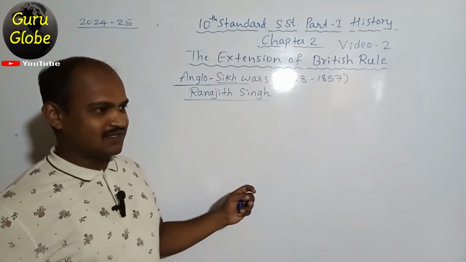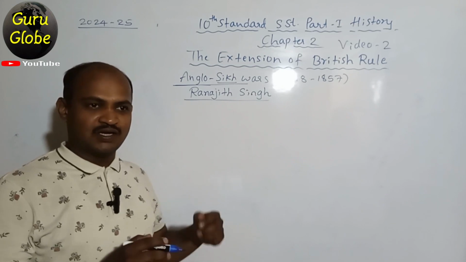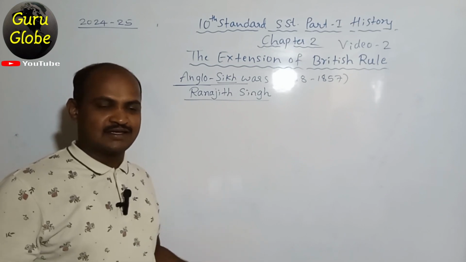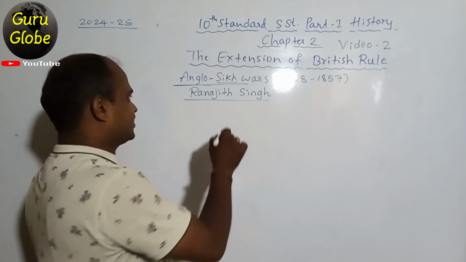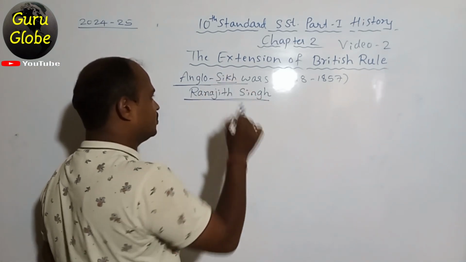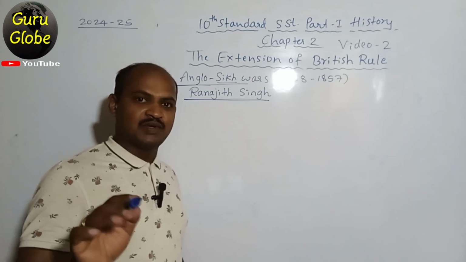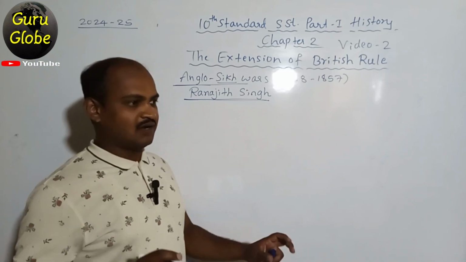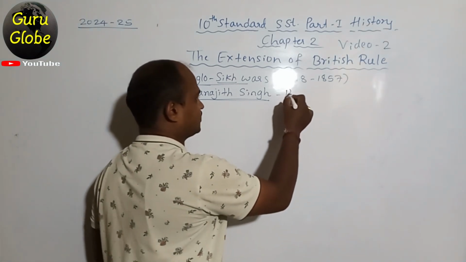He organized all the Sikhs and brought awareness among them about their territory, their religion, their education, everything. So in one word, Ranjit Singh was like a hero to the Sikh people. He organized and made one strong state, that is the Punjab state.